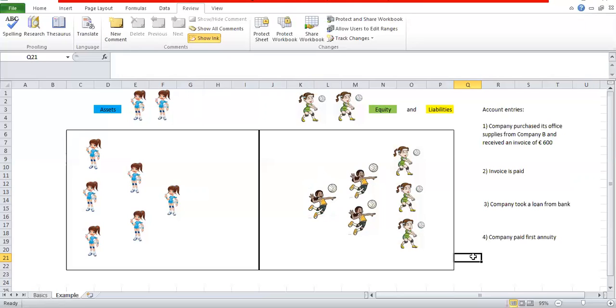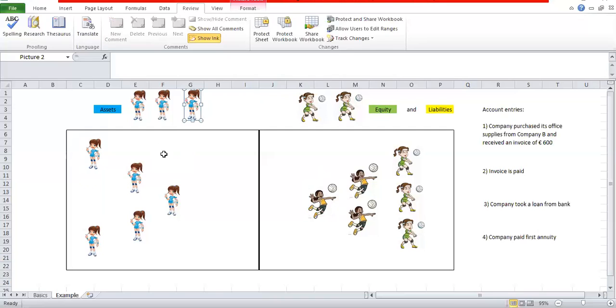Okay, let's do account entry number 4. The company paid the first annuity. As you know, when you give back a loan, you must pay a couple of annuities, and we will pay the first one. And let's say that this is a smaller amount of money, this player here, for this account entry. So we will take our money, we have to give our money, so we are giving the money, and we are removing it from our balance sheet.